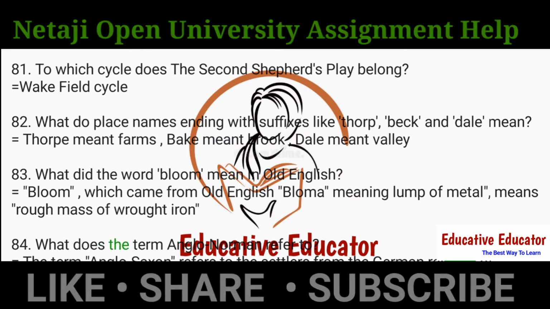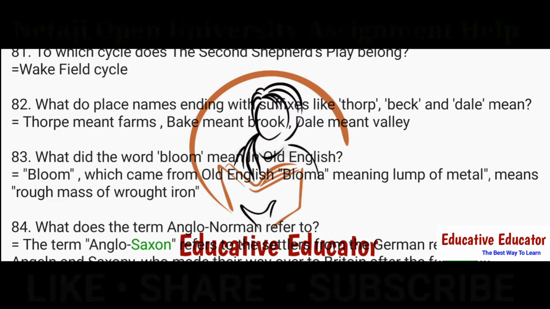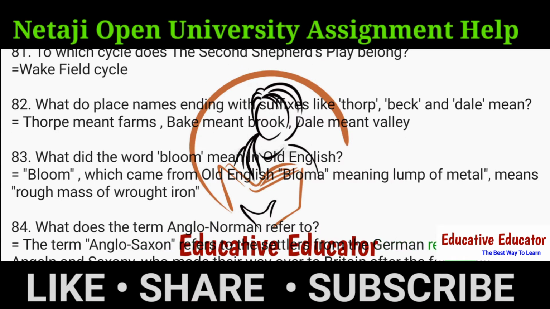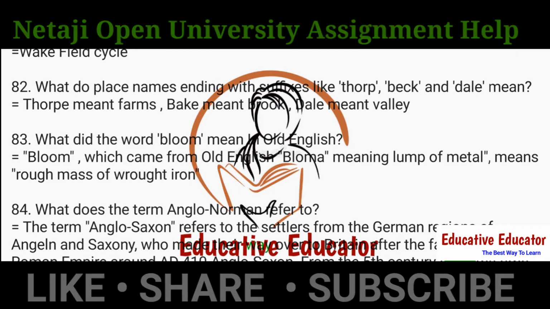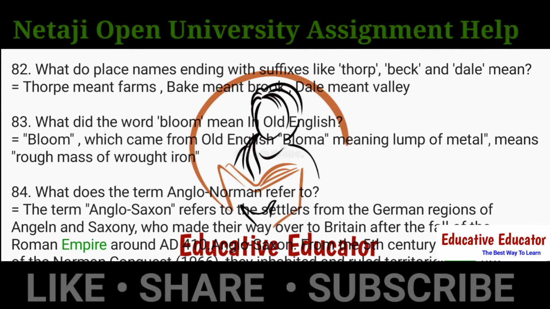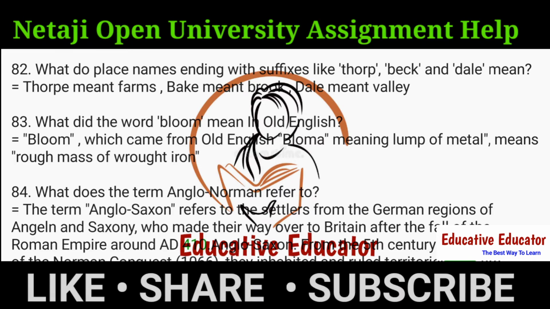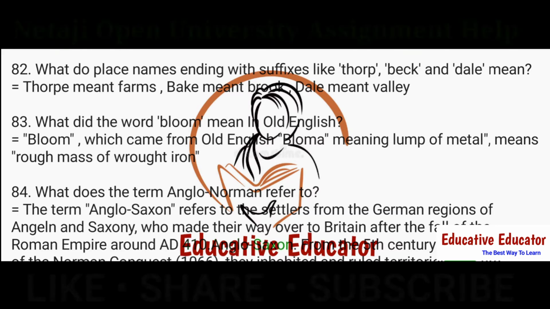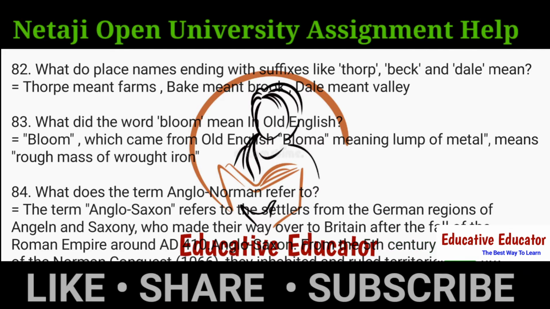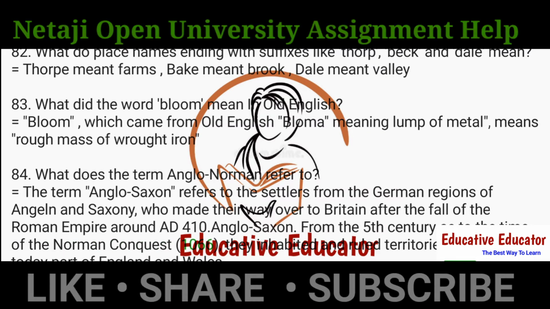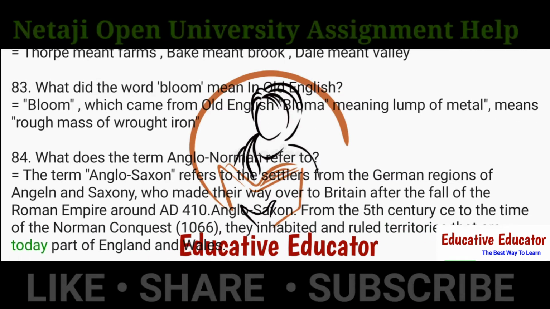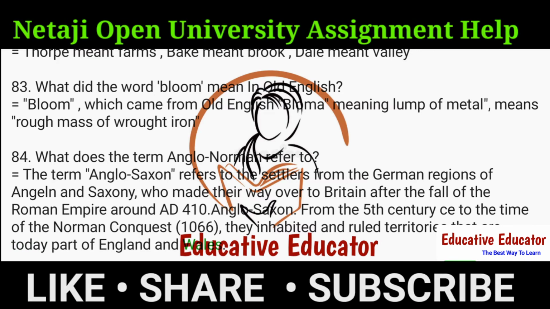84. What does the term Anglo-Saxon refer to? Ans. The term Anglo-Saxon refers to the settlers from the German regions of Angeln and Saxony, who made their way over to Britain after the fall of the Roman Empire around AD 410. From the 5th century to the time of the Norman conquest in 1066 they inhabited and ruled territories that are today part of England and Wales.